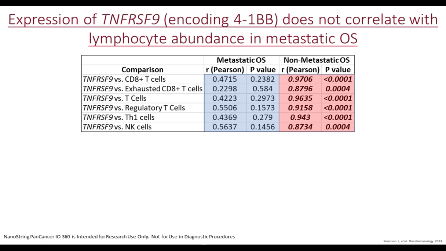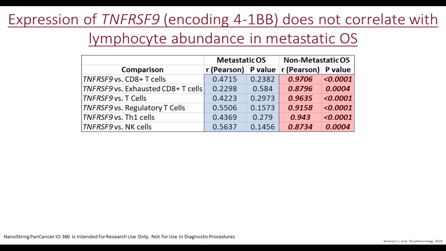And we then did a correlation analysis to get an idea of, does the expression of 4-1BB correlate with the abundance of a variety of lymphocytes. Now, we chose 4-1BB because this is an activation-induced co-stimulatory molecule that serves as a surrogate for lymphocyte and NK cell activation.